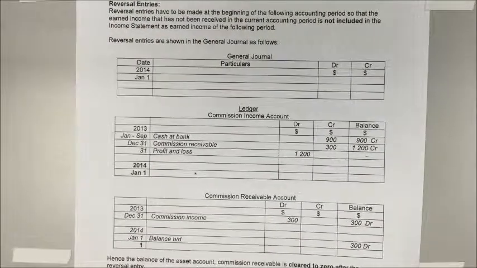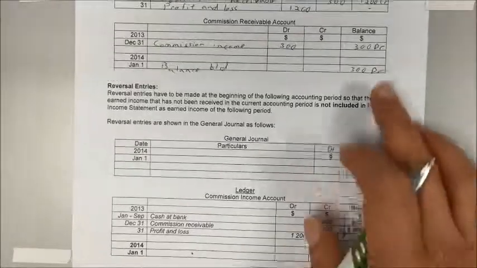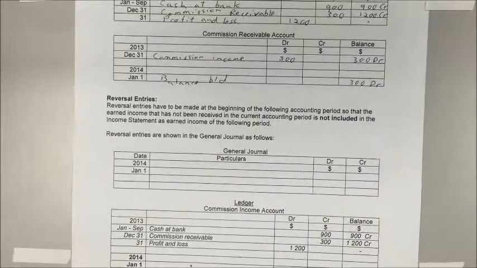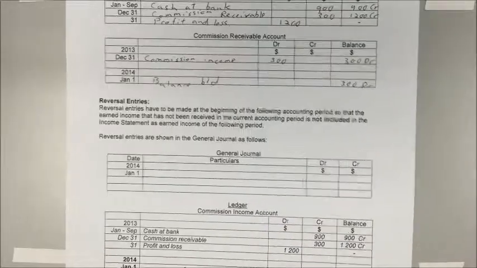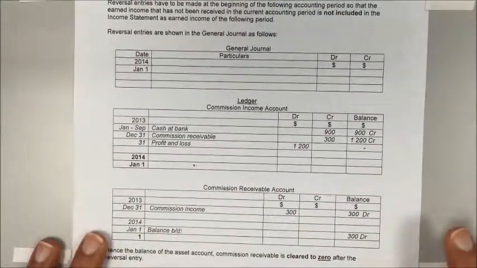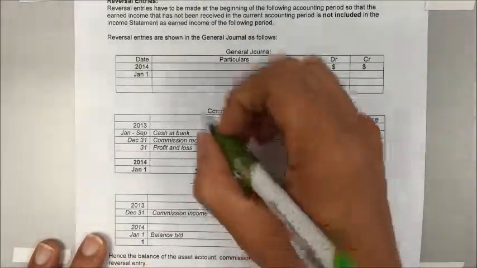Now for our example on commission receivable, we note that there is a debit balance of 300 in the commission receivable account as of 31st December 2013. So our journal entry will be to credit commission receivable by 300 and debit commission income for the same amount.